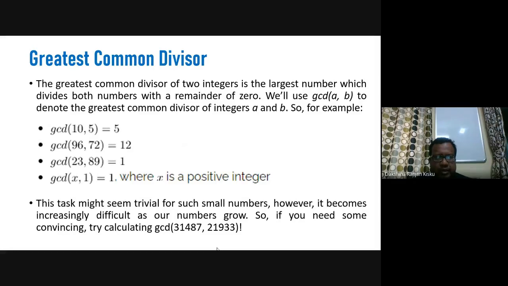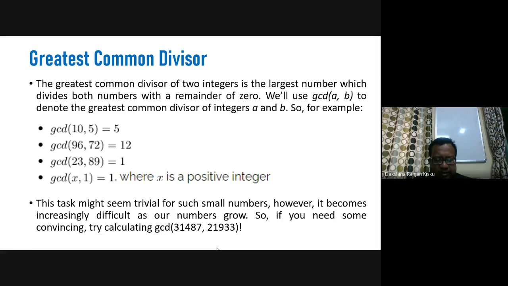Now here we can talk about one such problem, that is greatest common divisor. So what is greatest common divisor? The greatest common divisor of two integers is the largest number which divides both numbers with a remainder of 0. We will use GCD(a, b) as a function that denotes the greatest common divisor of integers a and b. For example, GCD of 10 comma 5 will be 5, GCD of 96 comma 72 will be 12, and we can have more examples.